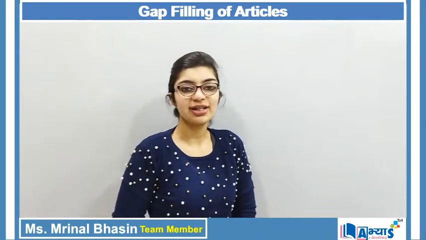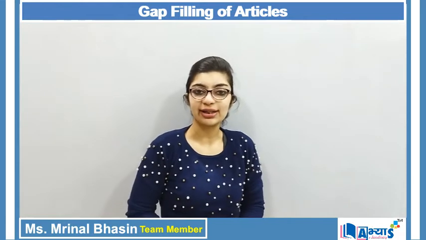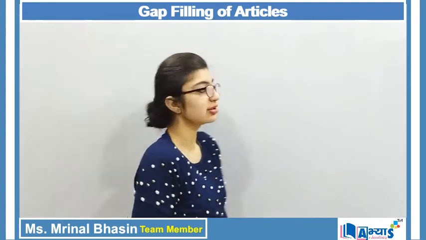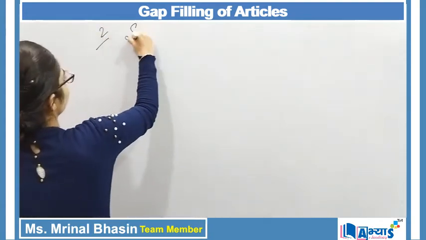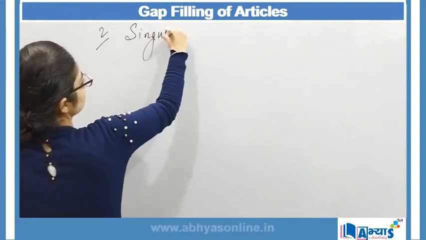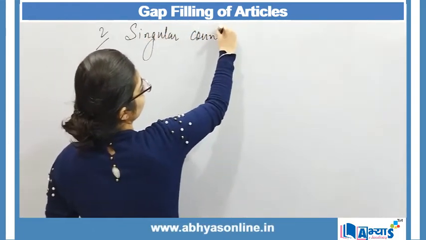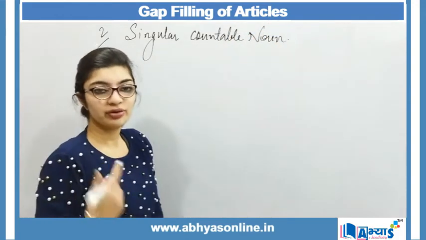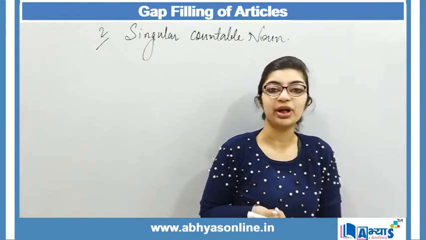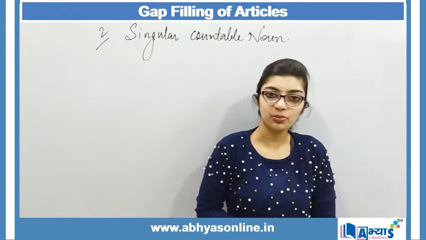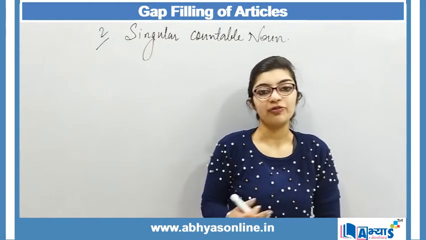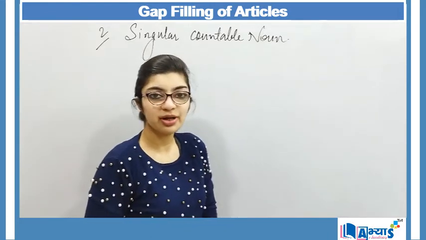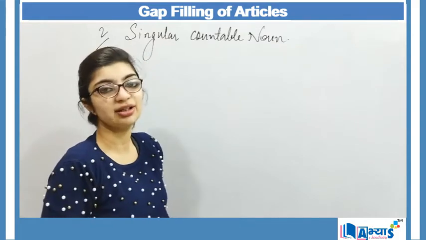Now the second area is that we have to make use of article a or an before a singular noun, and that singular noun should be countable. So second is singular noun, or I can say singular countable noun. And I have already explained to you that whenever we are talking about uncountable nouns, in that case we do not make use of article a or an. If required, we will use the article the, but not a or an. But when we are talking about countable nouns, definitely yes, we use the article a.